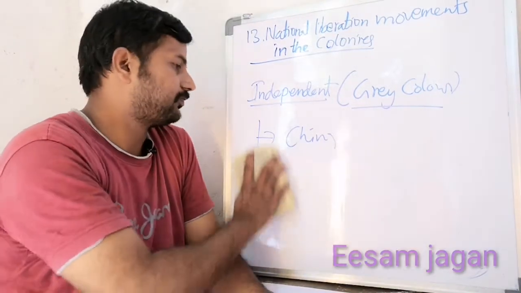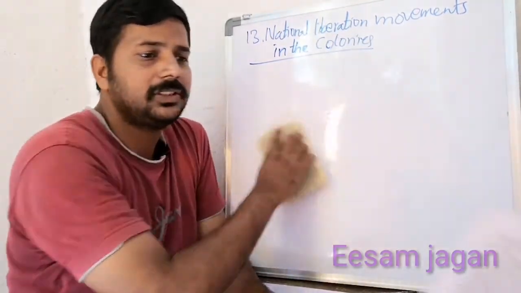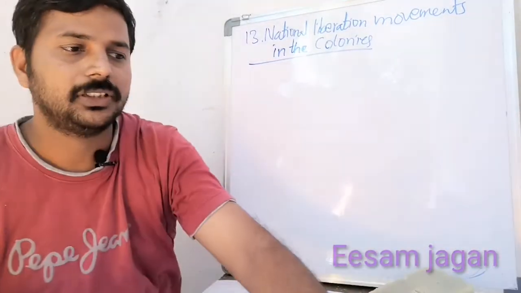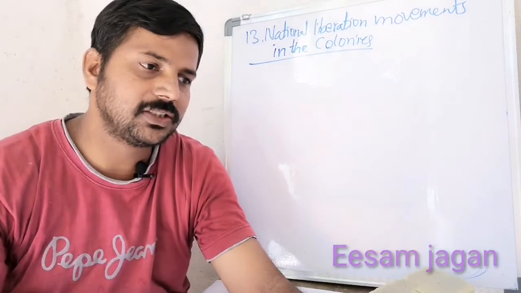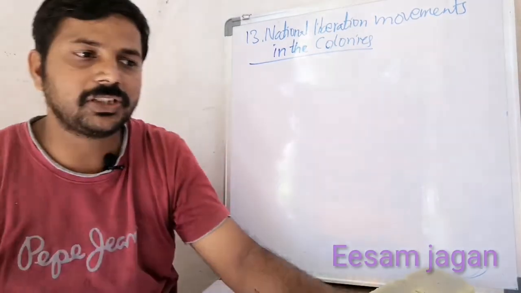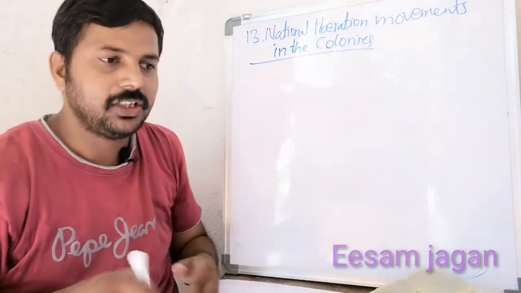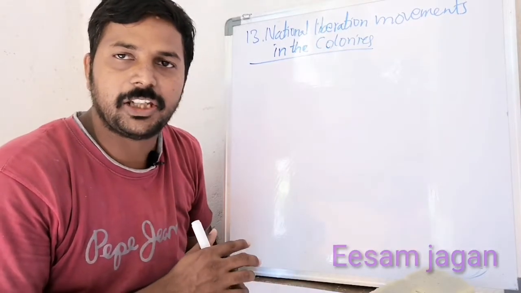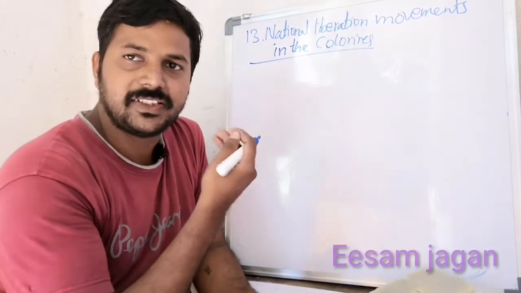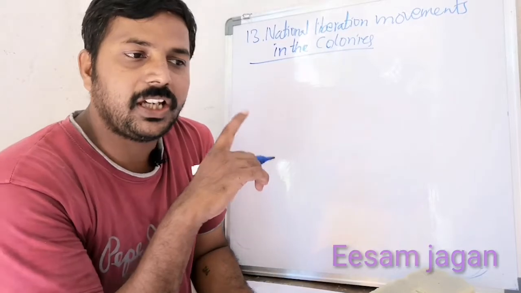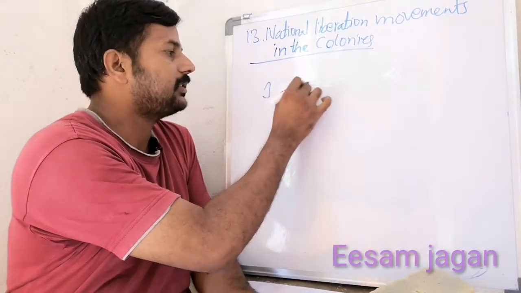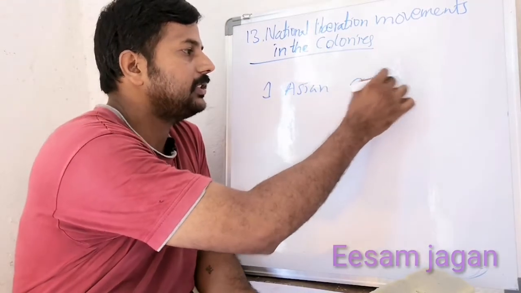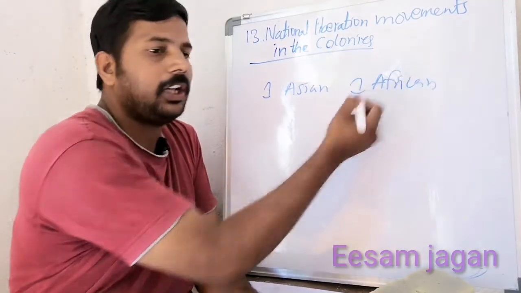In this chapter, there are some questions also above the map. You answer those questions also. For example, I will explain the first and last questions. The remaining questions you can easily answer by referring to the map. First question: identify one Asian and one African colony of Britain.